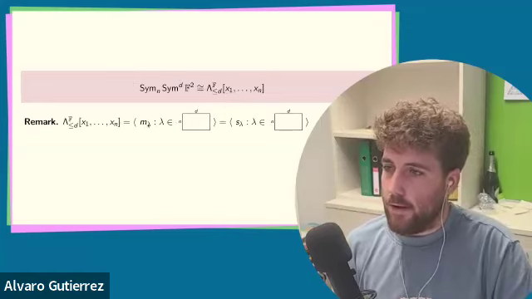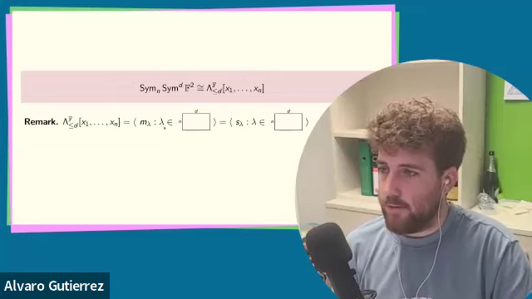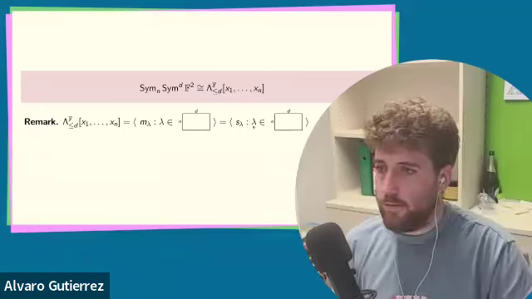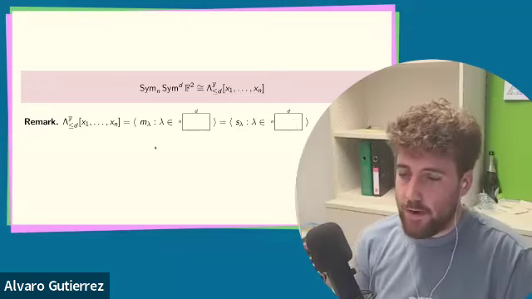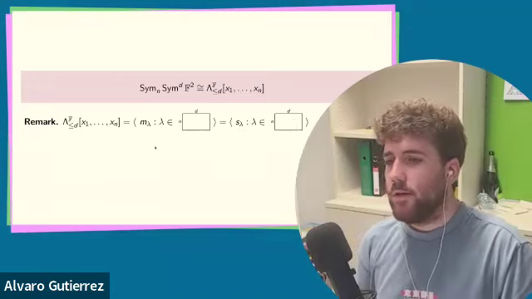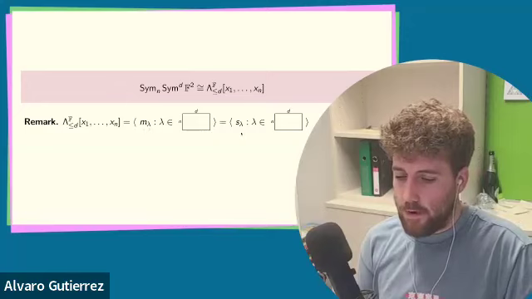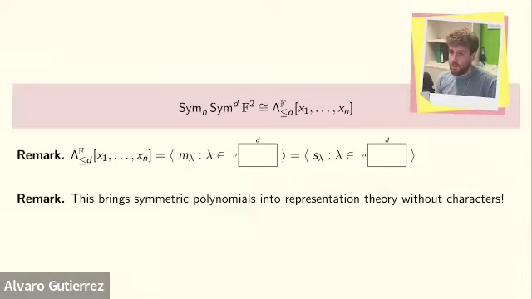So a basis of this space is given by monomial symmetric polynomials whose indexing partition is contained inside of a given box, or Schur polynomials whose partition is contained in the same box. And now I can do combinatorics on these objects, right? And note that I have now brought symmetric polynomials into representation theory, but I have not taken characters. I have not taken a character at any point, and yet I have ended up with symmetric polynomials.